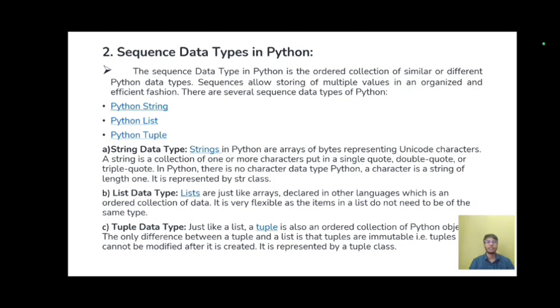List data type. Lists are just like arrays declared in other languages, which is an ordered collection of data. It is very flexible, as the items in a list do not need to be of the same data type.